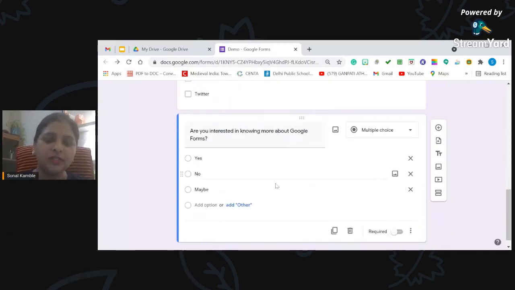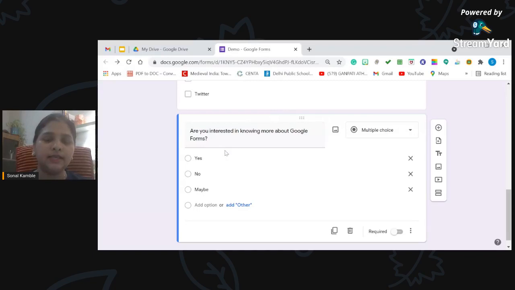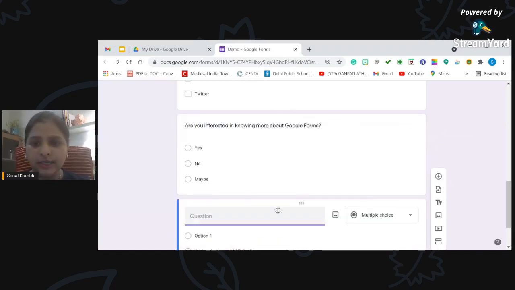So I have all the three options, and out of this I can choose only one option, because I cannot choose yes and no both together. So here it will give you multiple choice. By default it is giving you the choice, and you don't have to type a single thing when it is a question like this. Are you interested? It understands and gives you the options on its own. I did not add anything to it. I just clicked add all, and everything was added in my question. Now moving on to the next question.